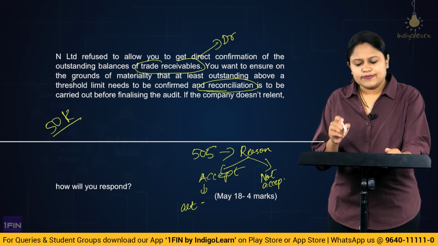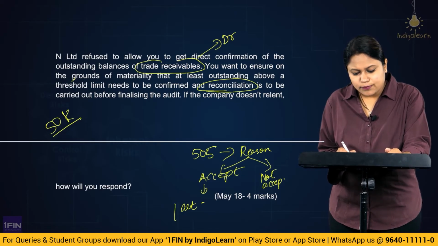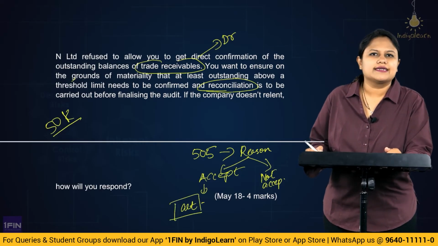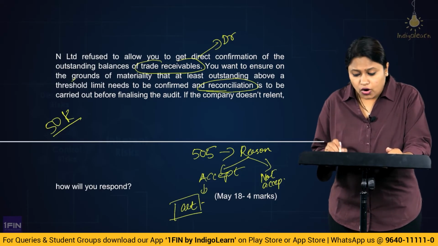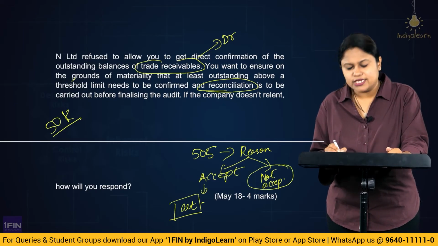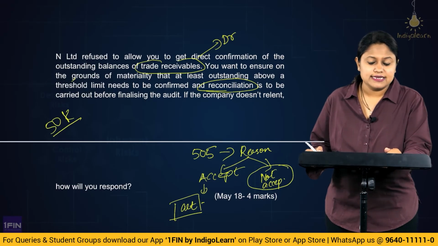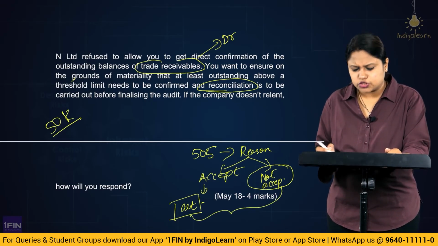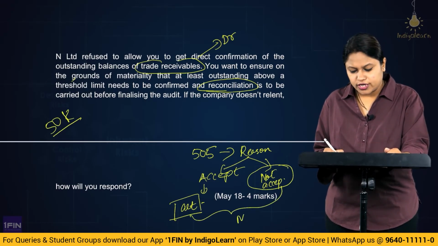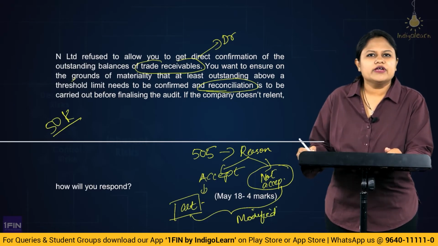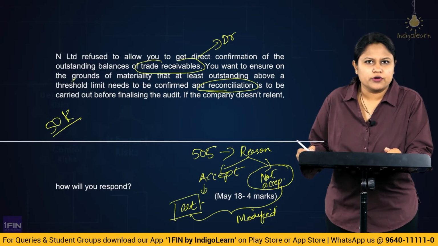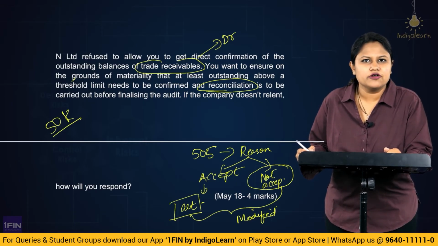Now the possibility is, if we are unable to perform alternate audit procedures, or the reason given by the client is not at all acceptable to us, in both these situations we will go in for a modified audit report. That means we will give a modified audit report as per SA 705.